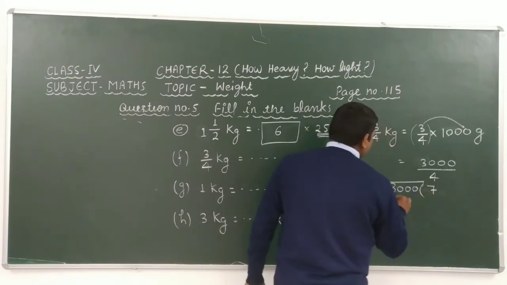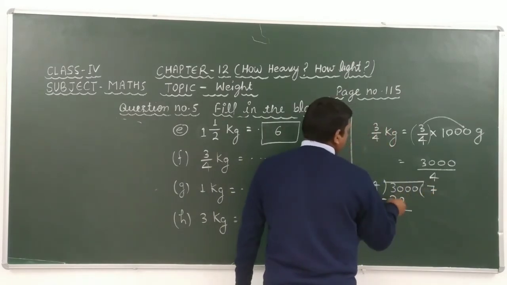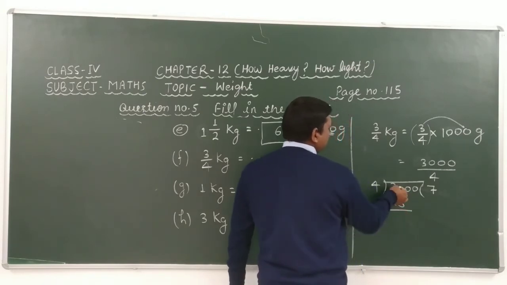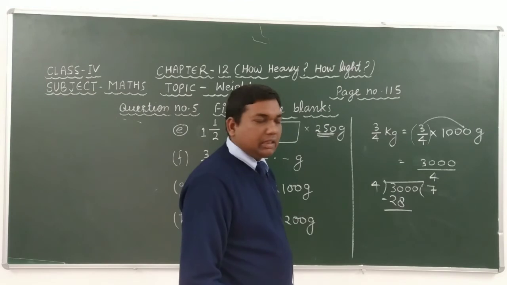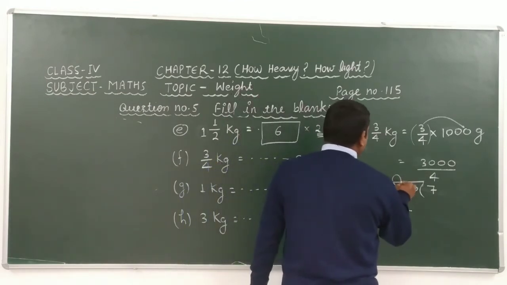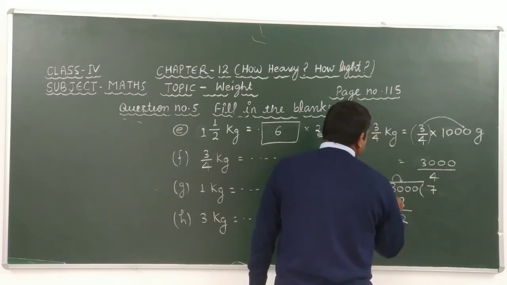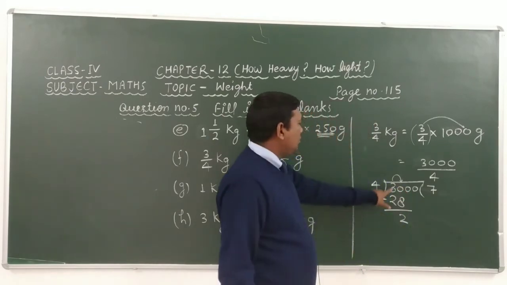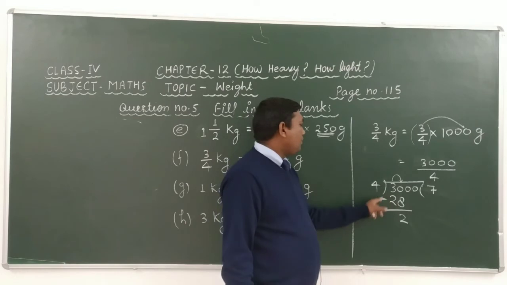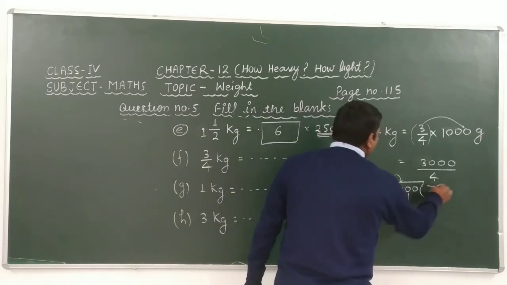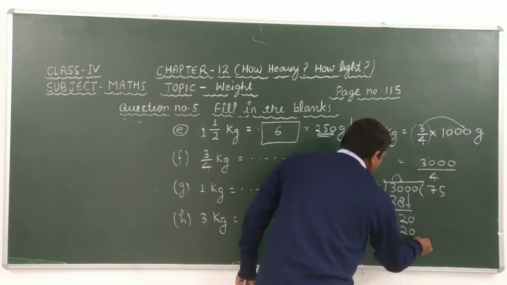Okay, students. 4 × 7 is 28. After subtracting these, we get, look, here 0, here 8. We know that 0 is less than 8, therefore we have to take one borrow from 3, and this 0 makes 10. 10 minus 8 is 2, and here we get 2 in place of 3. 2 minus 2 is 0, it means that cancel out. Here we have to take 0. 4 × 5 is 20.